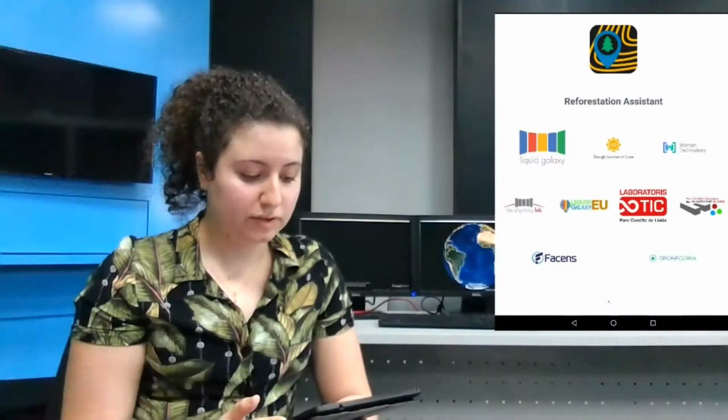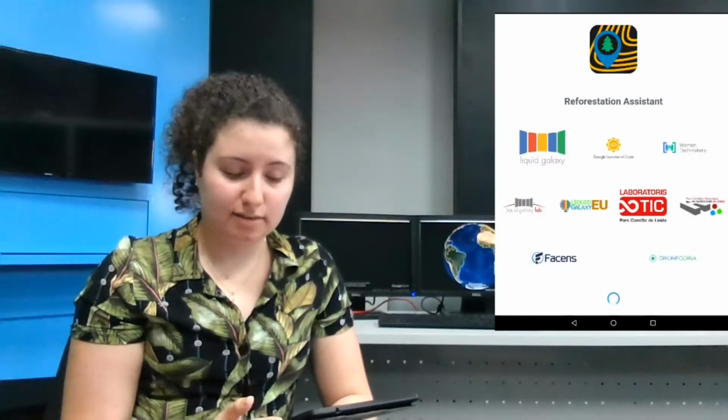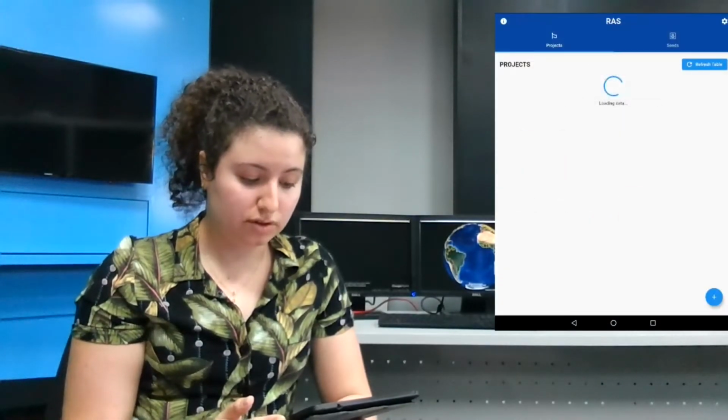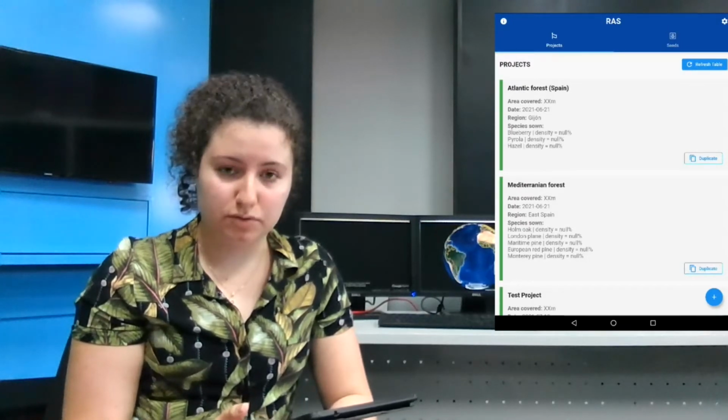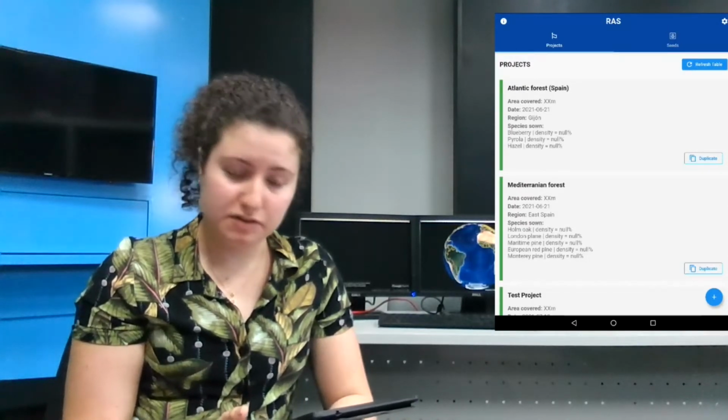Now, let me show you a little bit of the current status of the app. So first we have the splash screen that has all of our partners, including Drone Korea, which is our biggest partner, as their group is going to be using the Reforestation app first.